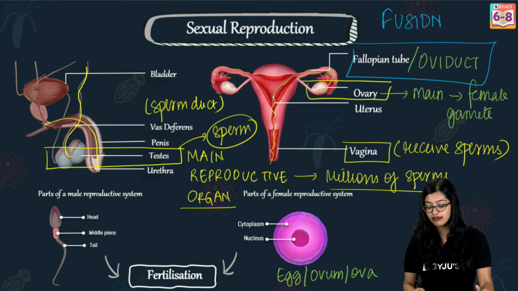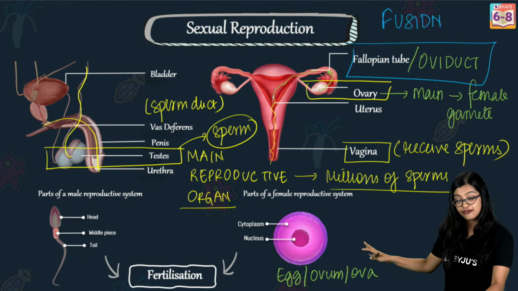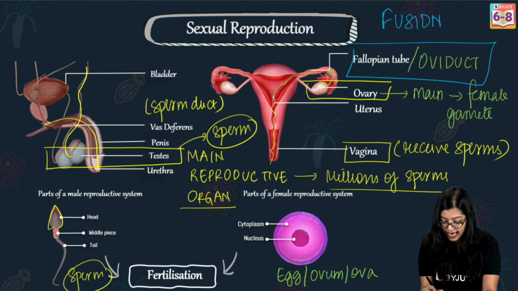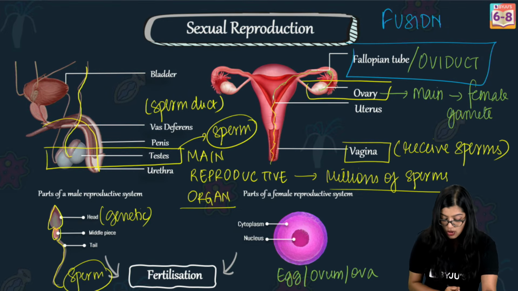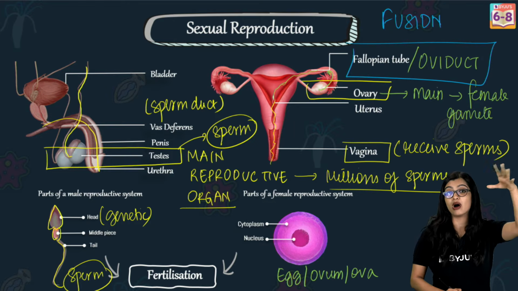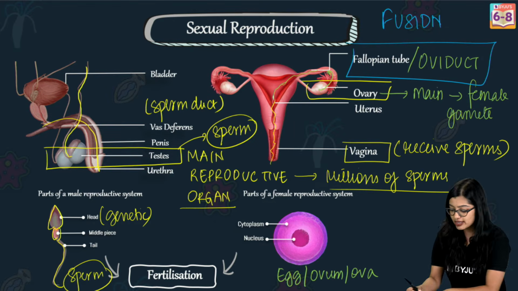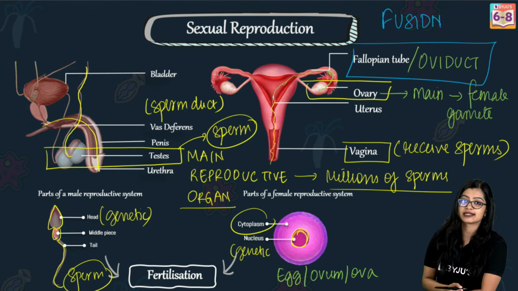For this, you need to have a basic understanding of the structure of the male gamete and the female gamete. When you talk about the sperm, it has a structure like this, where there's a head, and the head has the genetic material, right? Then it has a middle piece, and a long tail that helps it swim upwards. So the movement is possible because of the tail. On the other hand, when we look at the egg, there is a nucleus that has the genetic material, and there is the cytoplasm as well.